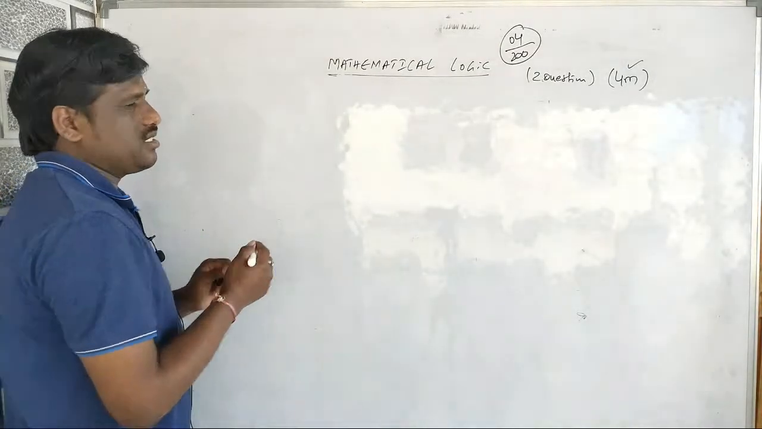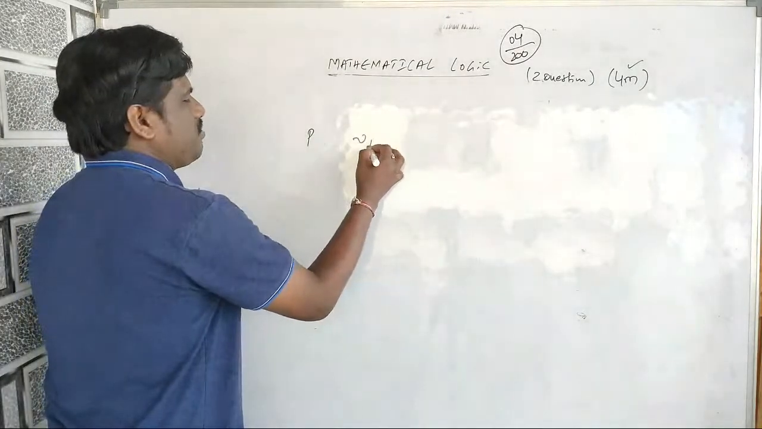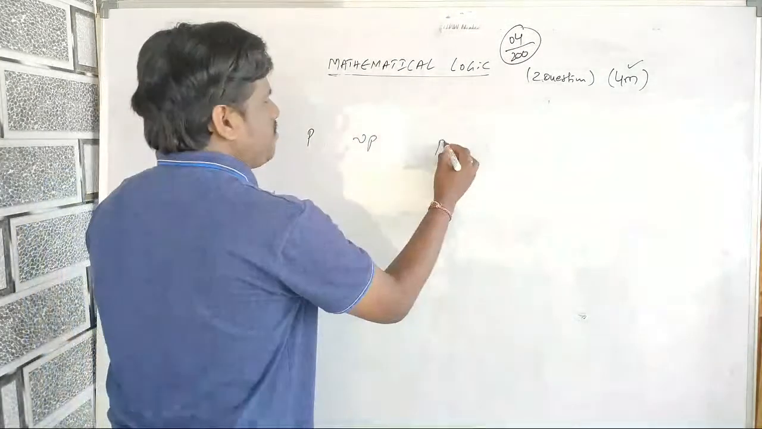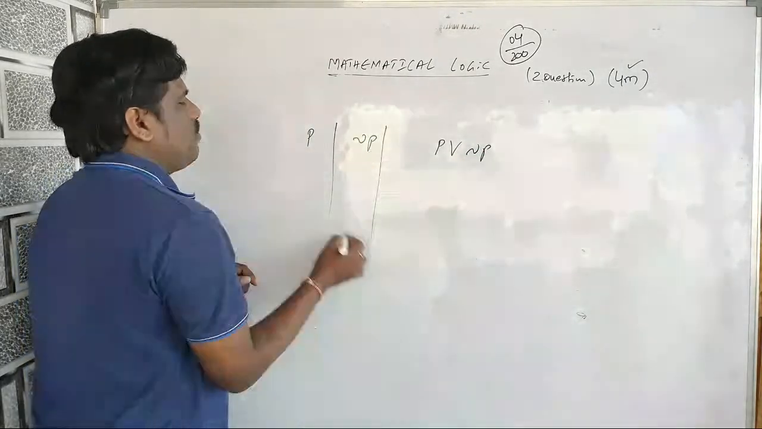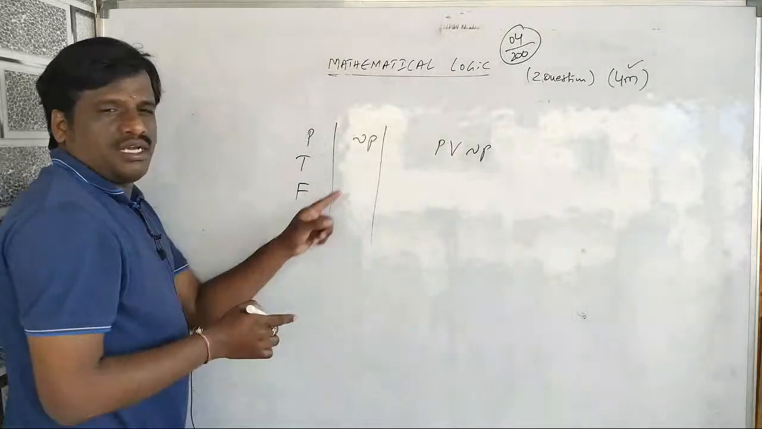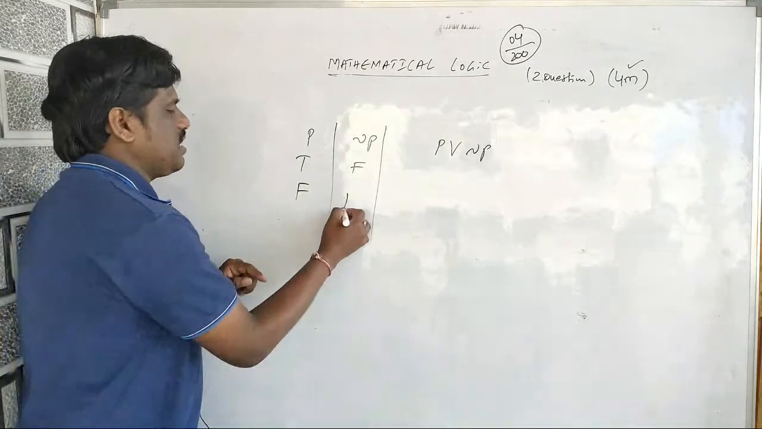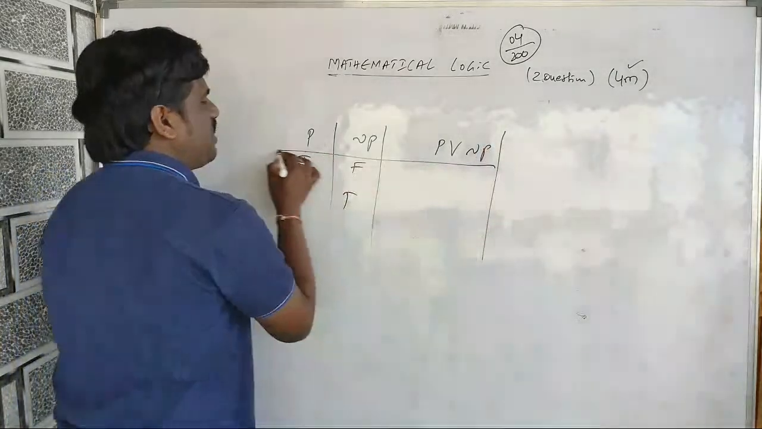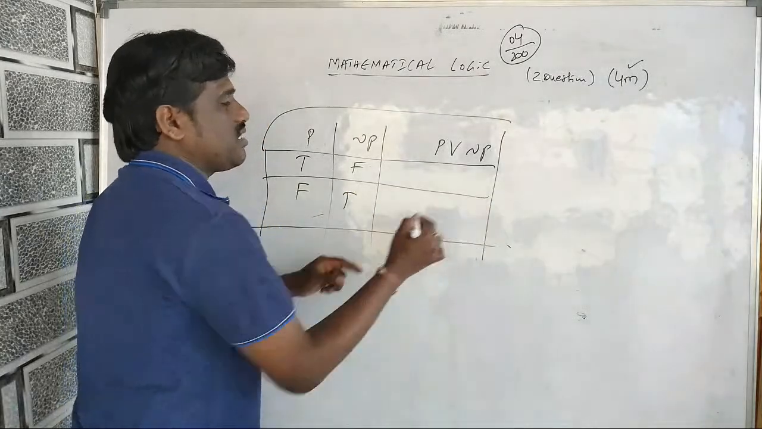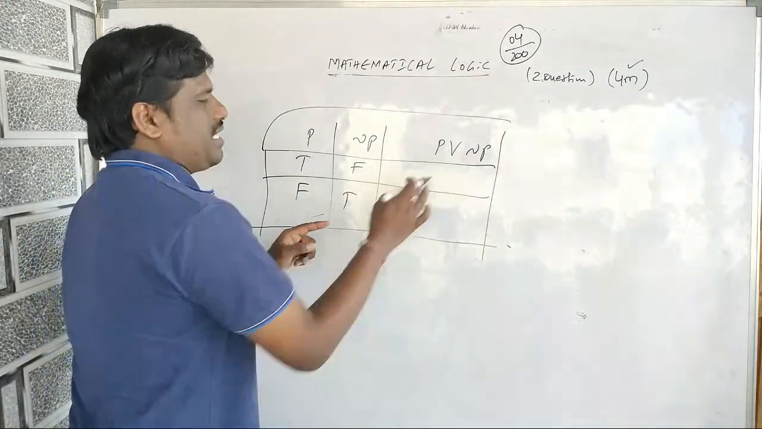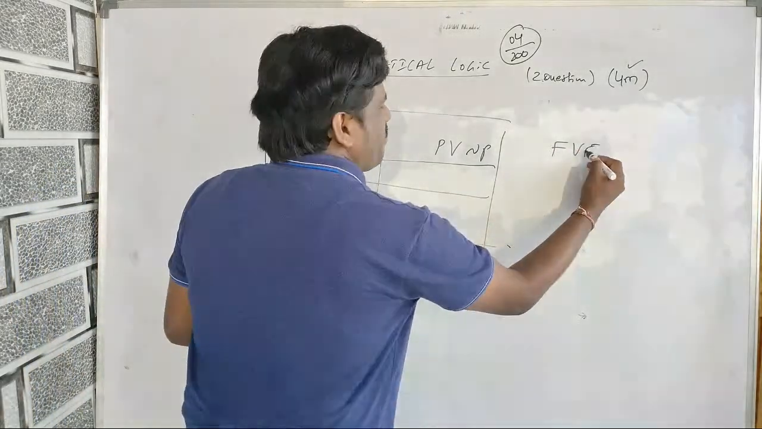Next you need to remember tautology and contradiction. I take one statement P and its negation. P is T and F. Negation P means opposite to this: T is F, F is T. Now I am using the truth table for P or negation P. If I do the or condition, you know that F or F is F.